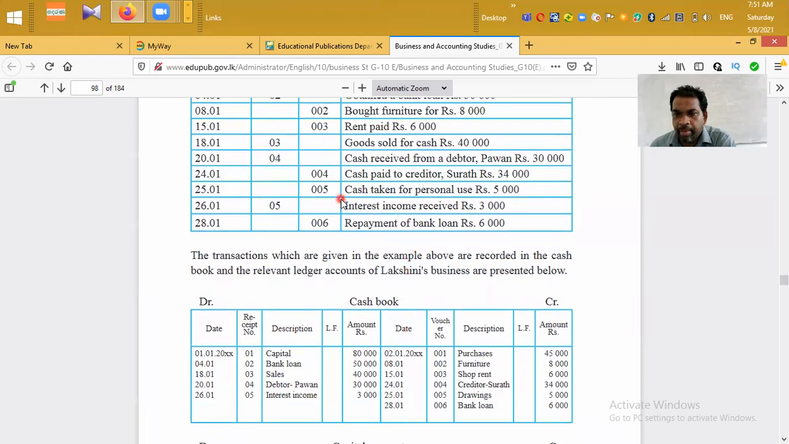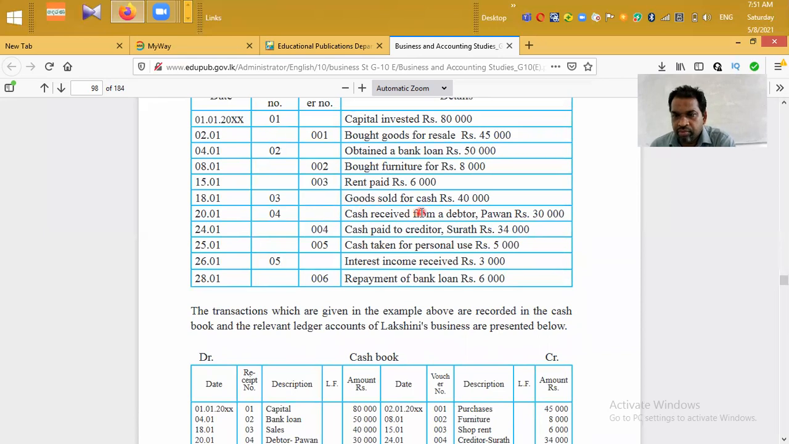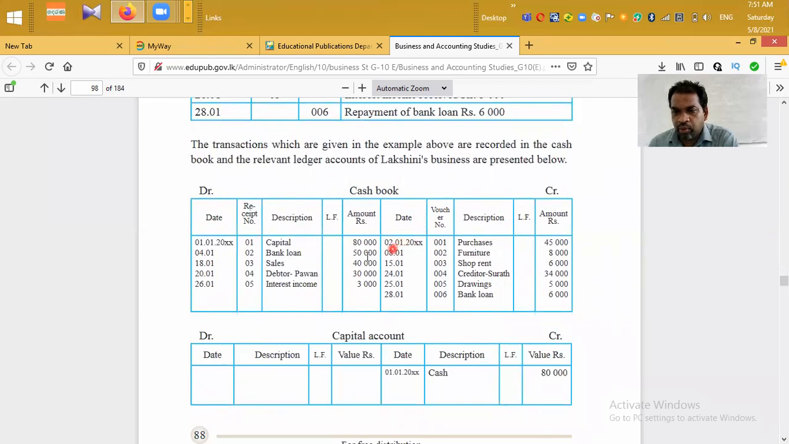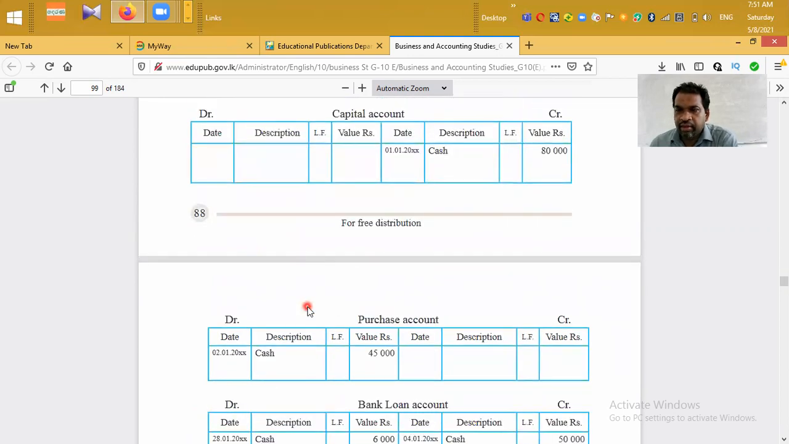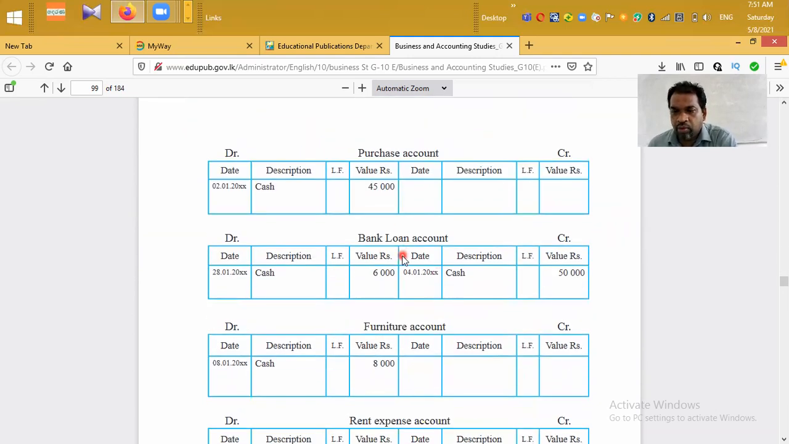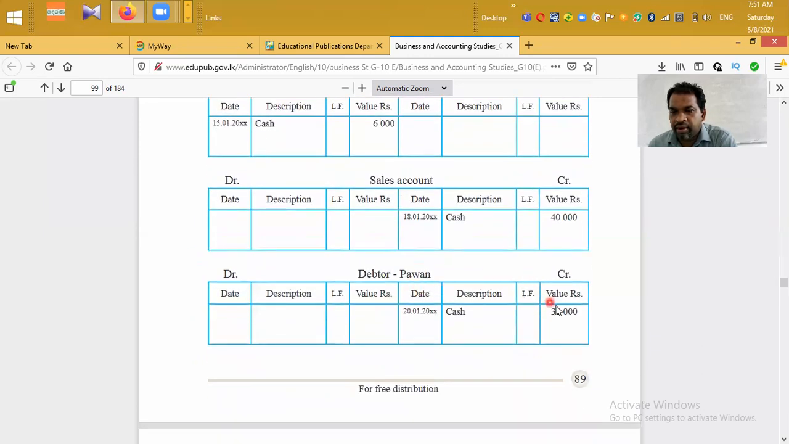Next transaction, 20th January, receipt number 04, cash receipt from debtor Pawan 30,000. When you receive money, cash asset increases, therefore they have debited the cash book 30,000. Description debtor Pawan, receipt number 4, 20th January. Then Pawan is a debtor or customer. He comes under asset, asset decreases, credit, therefore you can credit Pawan's account 30,000. Description cash, date 20th January.